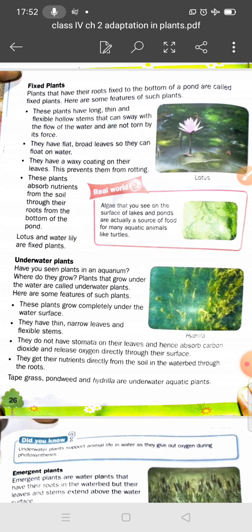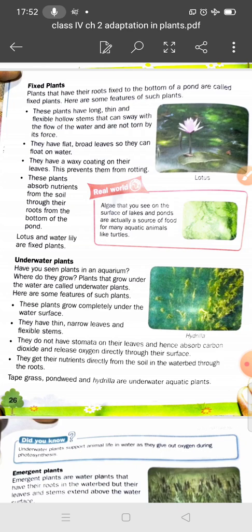There is also a waxy coating on the leaves, and this waxy coating prevents them from rotting due to the flow of water. These plants absorb nutrients from the soil through their roots from the bottom of the pond, because their roots are fixed there.